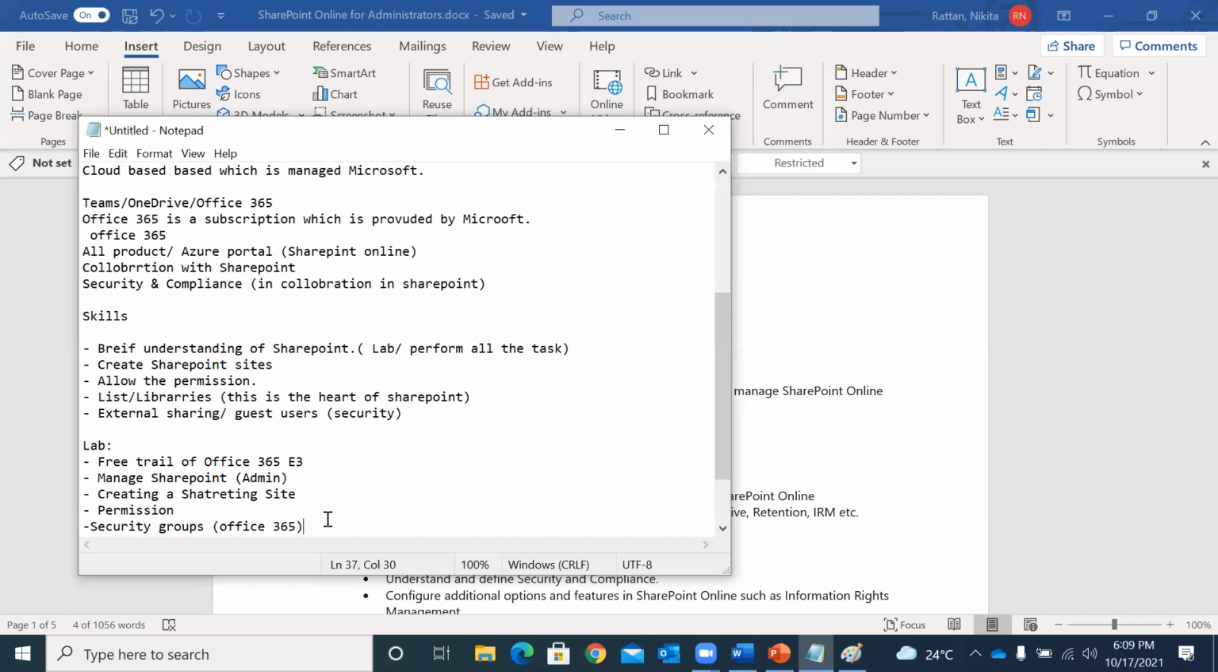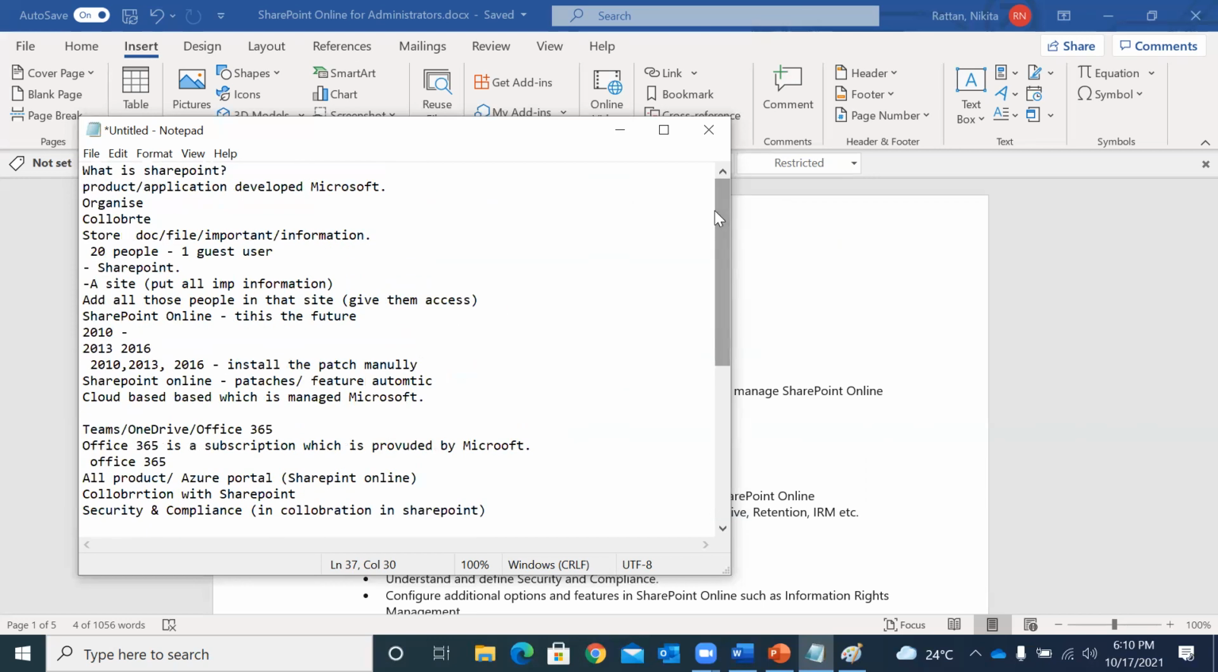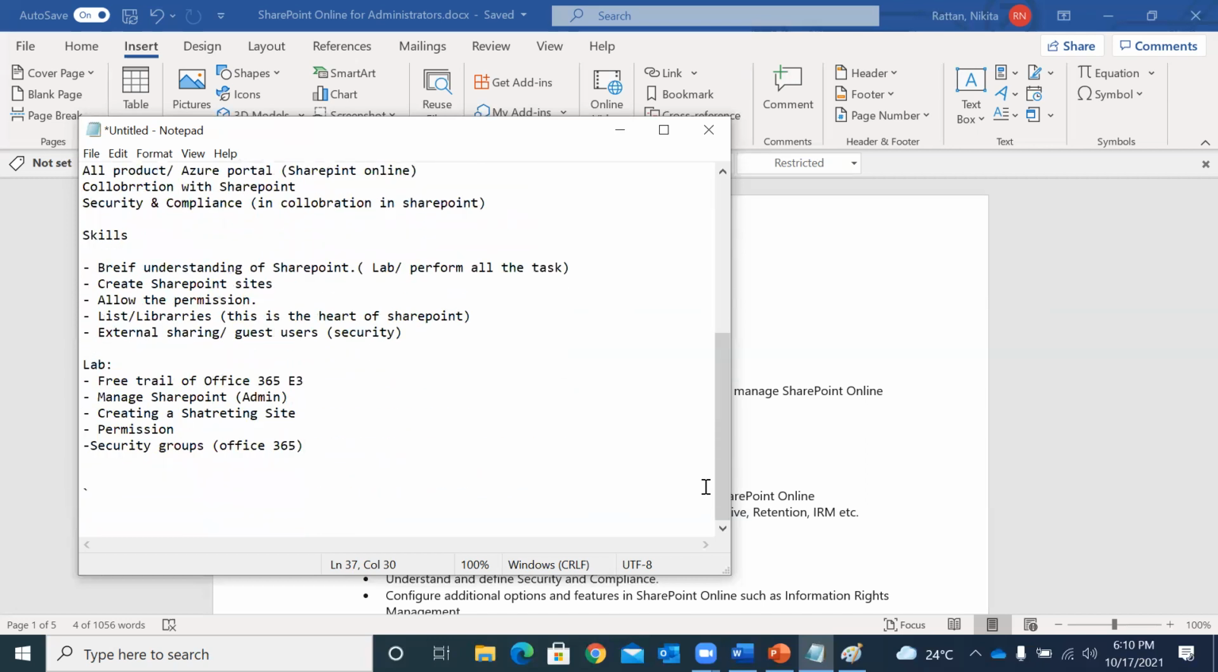Because in SharePoint Online, when you go for an interview for this profile, the interviewer will give you scenario-based questions, and you have to provide the steps for how you are going to resolve them. So that is the basic understanding from this session today. If anyone has any question, let me know, and I will be happy to answer that for you all.